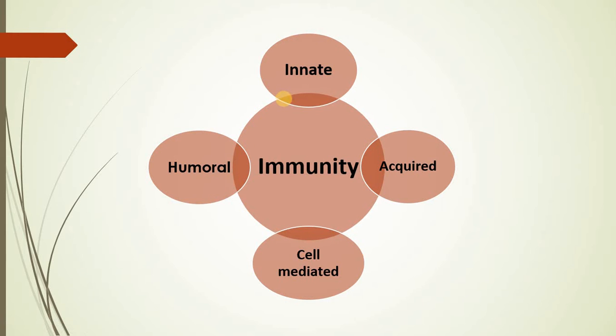Let us see them one by one. Innate refers to inborn immunity, which means there are certain components present within the body which take care against the infection of pathogens which are entering into the body. Say for example, the organs or the organ system or the architecture of the body, and hence this is seen from the birth and therefore it is commonly called innate or inborn immunity.